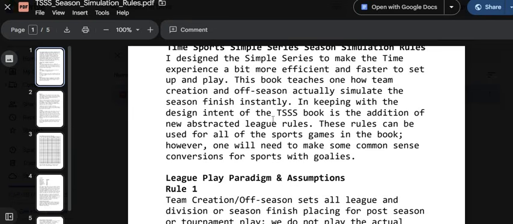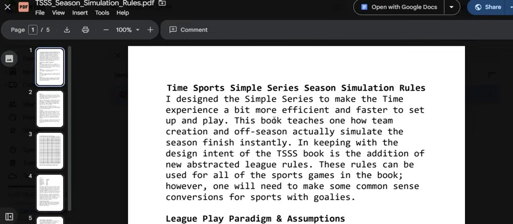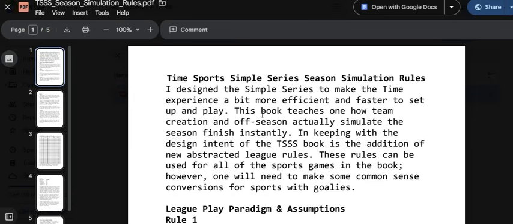These rules can be used for all the sports games in the book. However, one will need to make common sense conversions for sports with goalies. I do not endeavor to spend a lot of time doing this for every possible sport. Now, it's not to say that I won't eventually do a football one, a soccer one, etc. This is general for all the sports in the book.